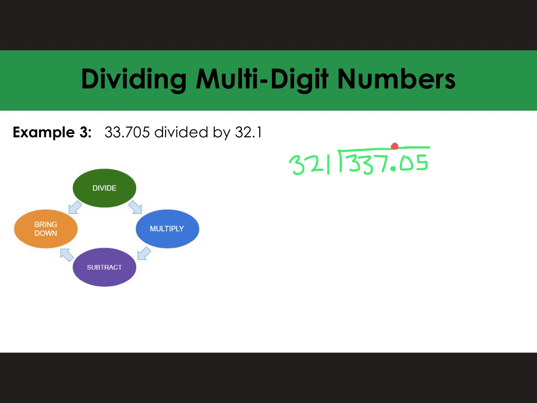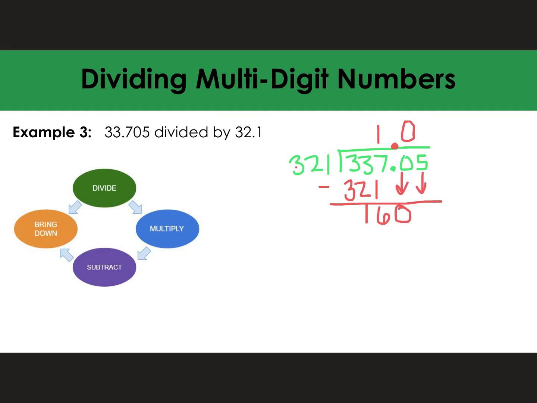Now I say 321 goes into 337 one time. I multiply 321 times 1. I subtract. 7 minus 1 is 6. I'm left with 16. Bring down the 0. Can 321 go into 160? No, it goes into 160 0 times, right? 0 times.